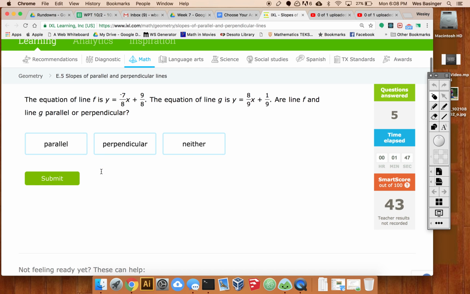Negative reciprocals. Easy stuff. Alright, this one, it's not just giving us slope, it's giving us equation. But that's not a big deal. Just look at the slope, that's all we care about. Negative 7/8 x and 8/9 x. Well, they look kind of flipped, but all they did really was change a few numbers around. These are not negative reciprocals. If you had negative 7/8, you would need 8/7. So they're neither. They're just skew lines in the plane.